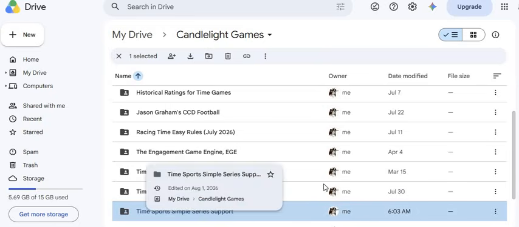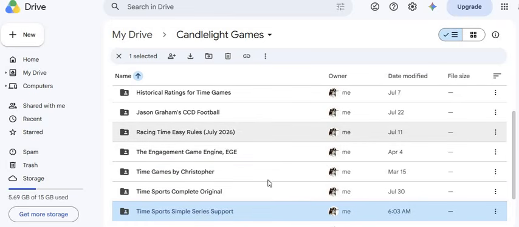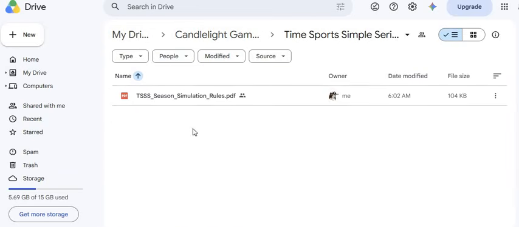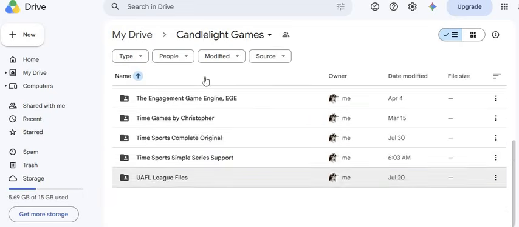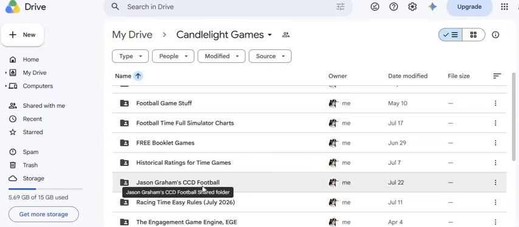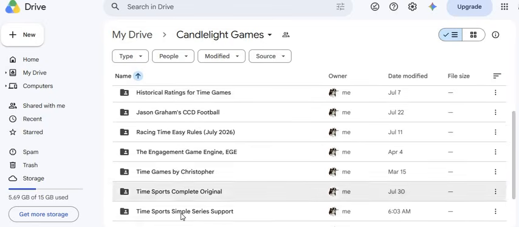The Simple Series folder now is called Time Sports Simple Series Support. This is where I will put all future expansions or support documents, or if there are people in the community who create things for the games in this series of books, I'll put those up here. Those who share with me and want to share with the community, they will go in this folder. This folder may get more granular depending on how much stuff might come in support of this game.